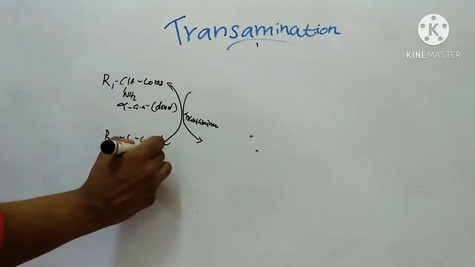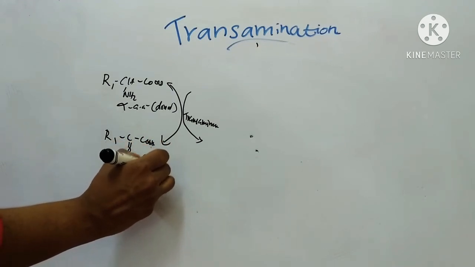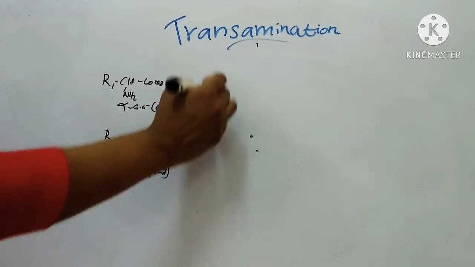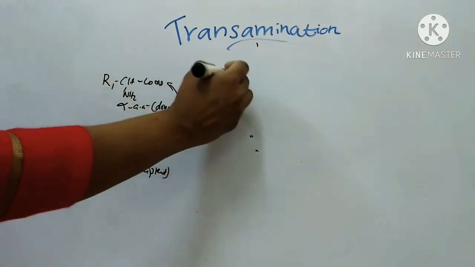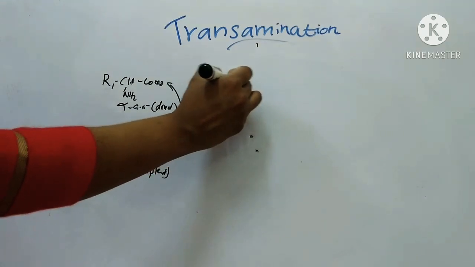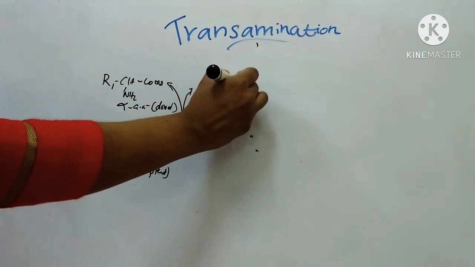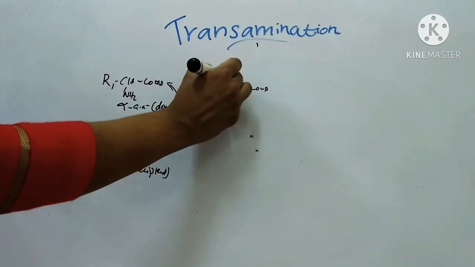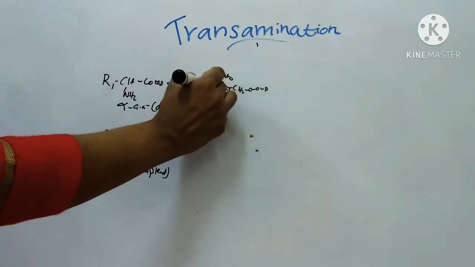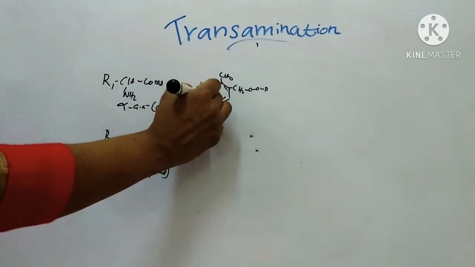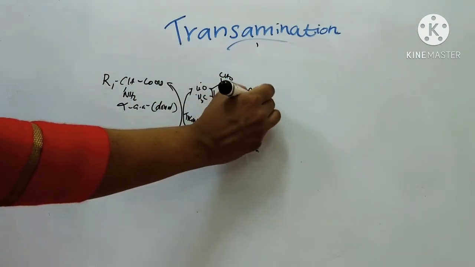This is the alpha keto acid, the recipient. So in the presence of the enzyme transaminase and in the presence of pyridoxal phosphate, CH2OOP, here CHO, then here CH3, here N. This is pyridoxal phosphate.